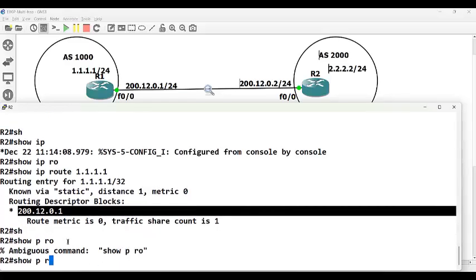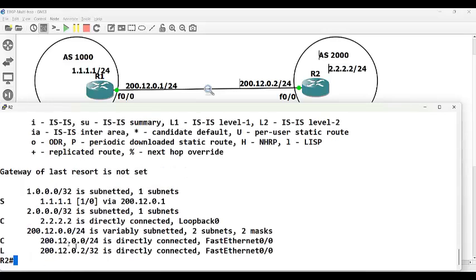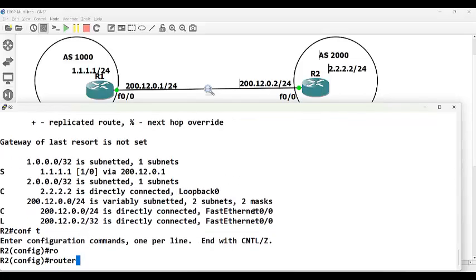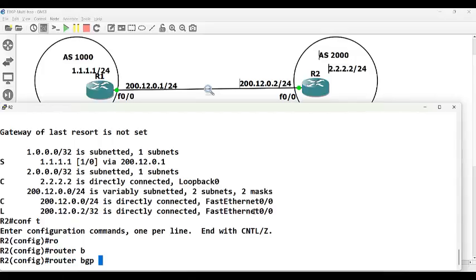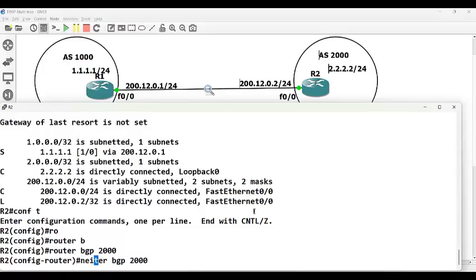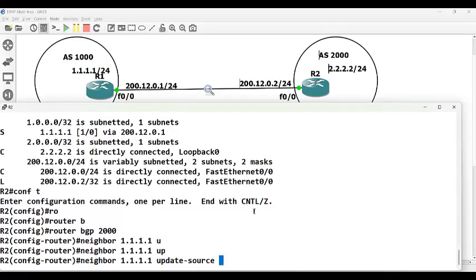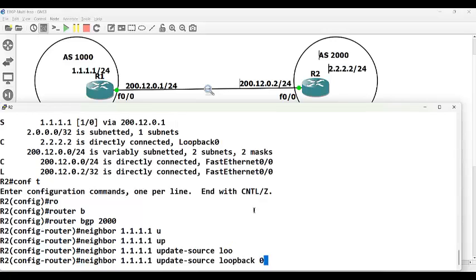Show IP route. It is not saying directly connected. It says via. So to break this rule, what do we need to do? Router BGP 2000. We need to say neighbor 1.1.1.1 update source loopback 0.